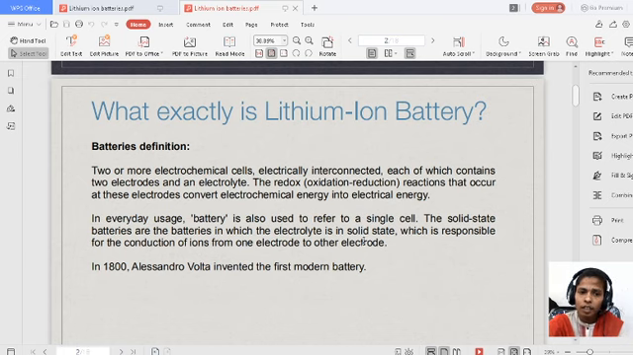The batteries we use daily are solid state batteries. What is responsible here? The electrolyte is responsible for the conduction of ions from one electrode to another electrode. That is what is meant by the battery.